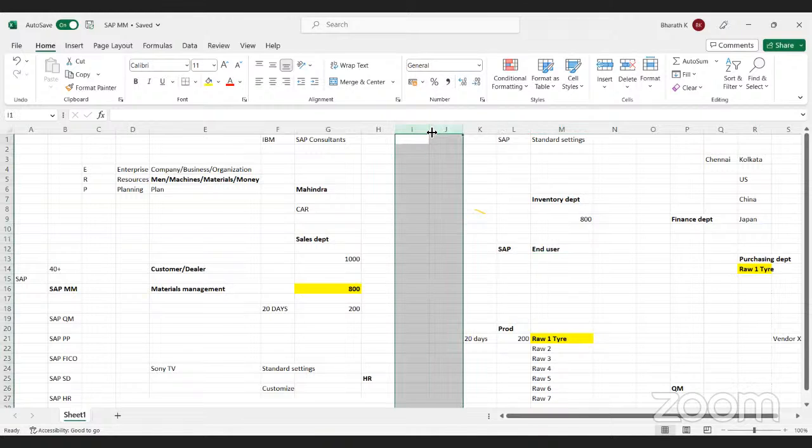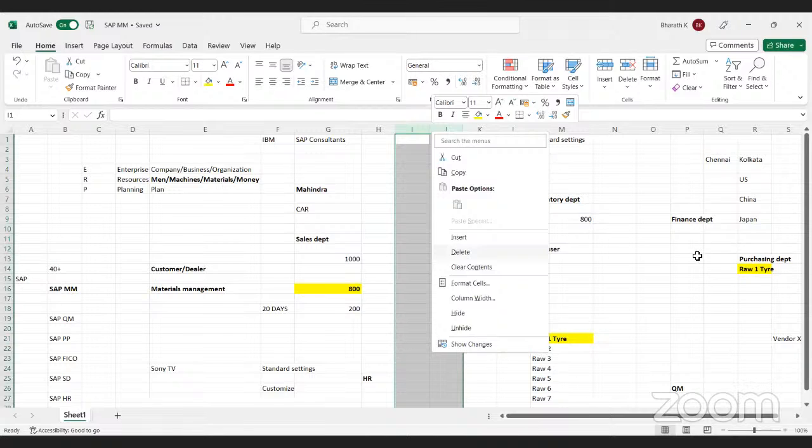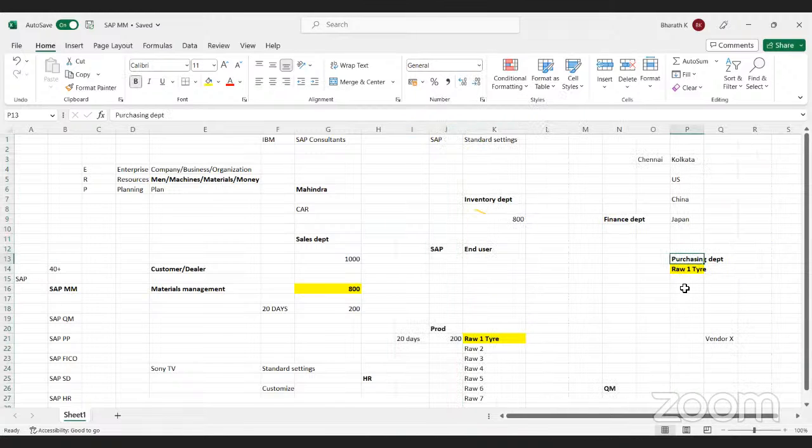Like if you are doing some customization or configurations in the area of purchasing and inventory, that will be taken care of by the SAP MM consultant. Like if you want to do some customizations in the SAP system for production-related setup, that will be taken care of by the SAP PP consultant. Like for quality management, the SAP QM consultant. Like for the sales department, the SAP SD consultant. Like for every department, if you want to do some customization or configurations in your system, that will be taken care of by the respective module consultant.